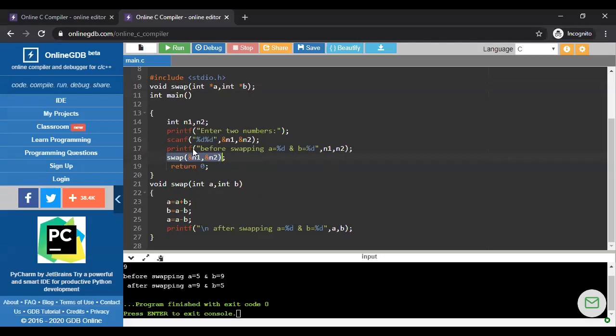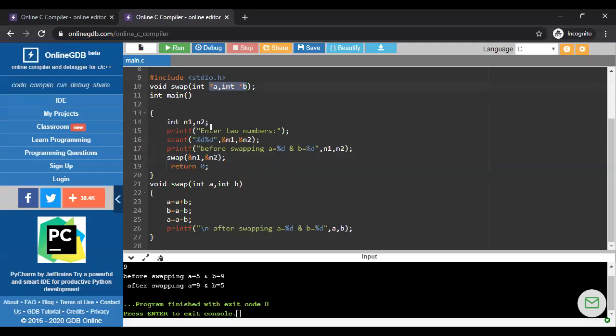It is not call by value. I am passing here the address of the variable. I am not passing any value of that variable. Am I clear? In case of this ampersand N1 and ampersand N2, I am passing the address of N1 and N2 to these pointer variables, to these arguments. That's why this method is called call by reference. This is not call by value.